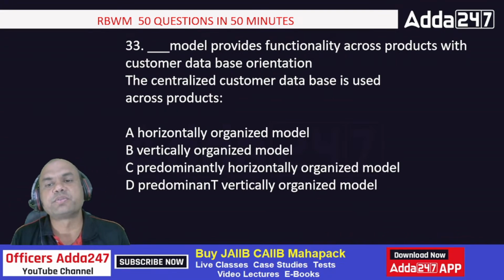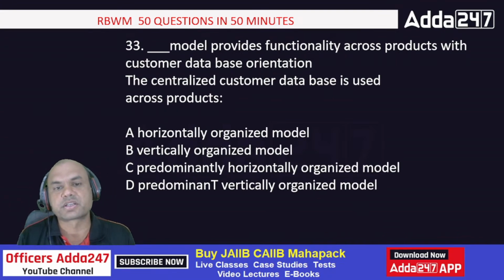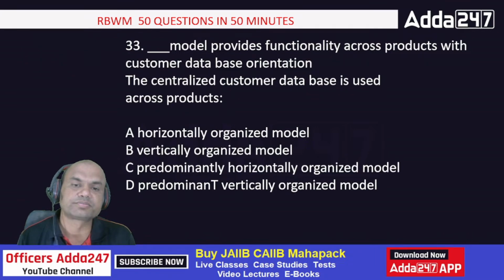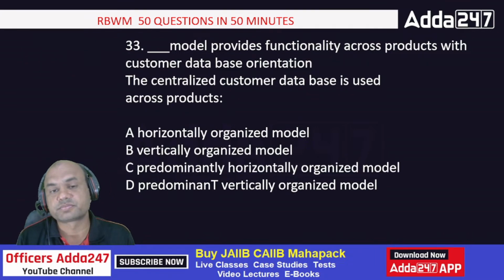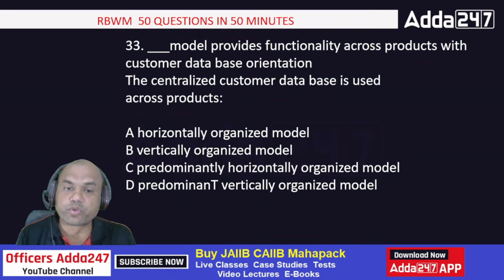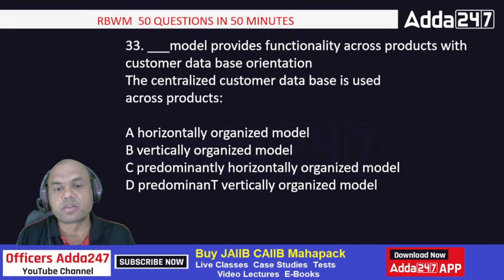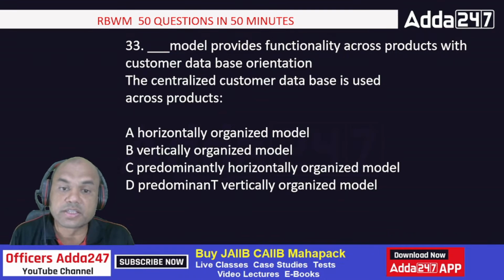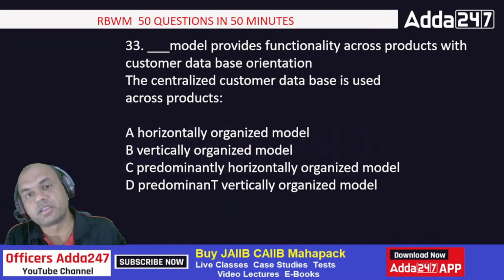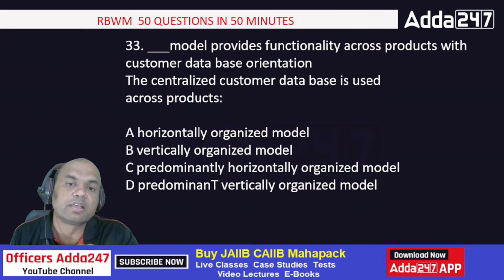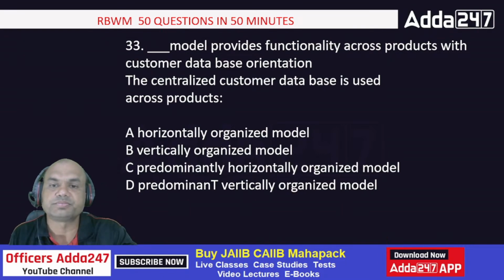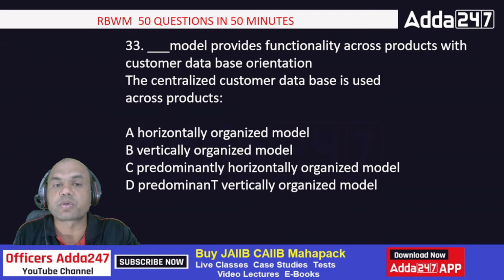Dash model provides functionality across products with customer database orientation. The central customer database is used across the products. So which is this model? Look at these four models now: horizontally organized, vertically organized, predominantly horizontally, and predominantly vertical. These are the four models in your banking, and definitely this will be a question in your exam.